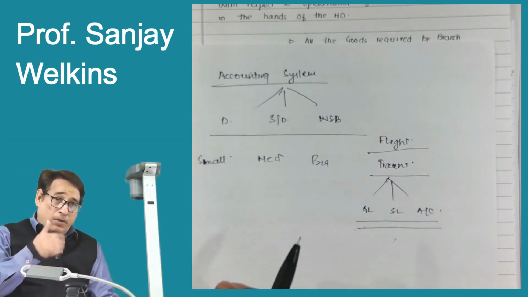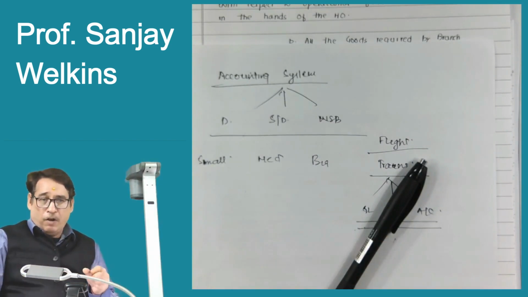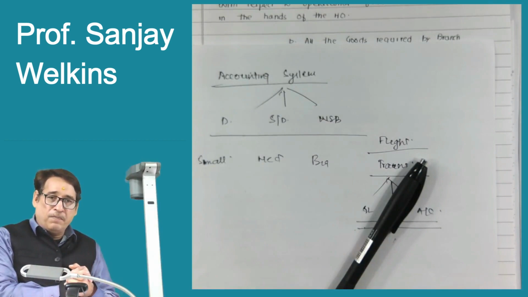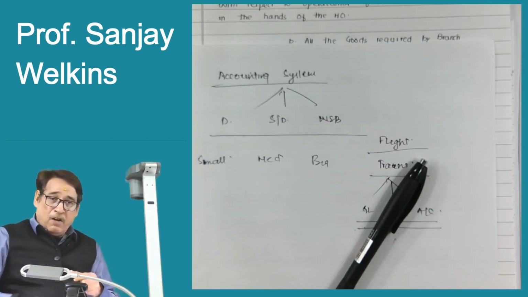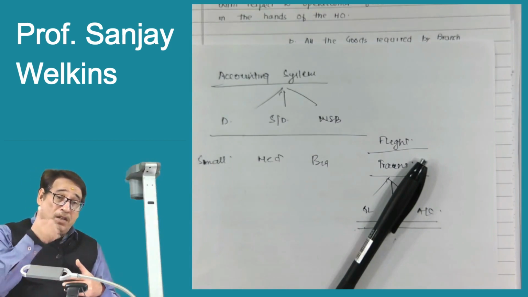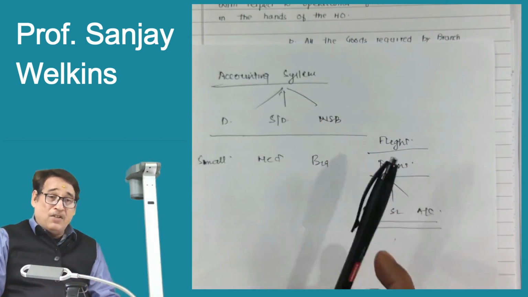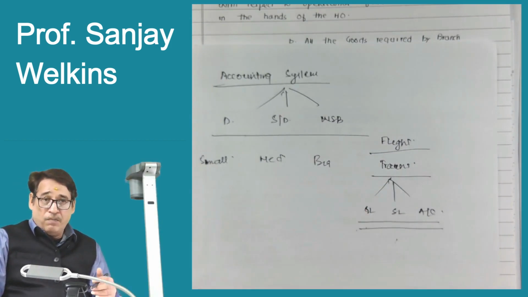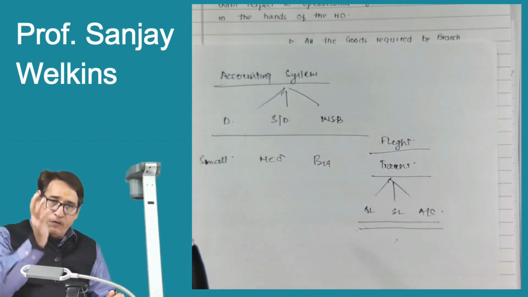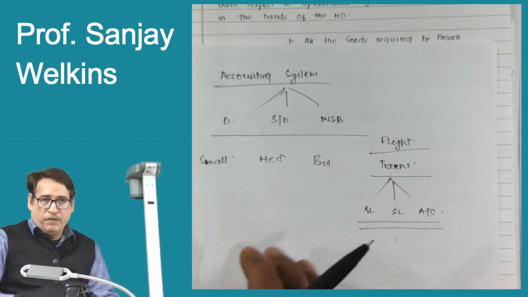I do not know whether you are aware of this or not. Suppose I have an organization, and in order to know the results of my operations, I need to follow some accounting system. But implementing an accounting system itself is a very heavy task. Sometimes it is too costly to be afforded. Are you getting my point or not? So that is the reason we have three accounting systems. We have developed three accounting systems so that each type of organization can afford a particular accounting system and accordingly do their accounting and assess the performance of the branches.